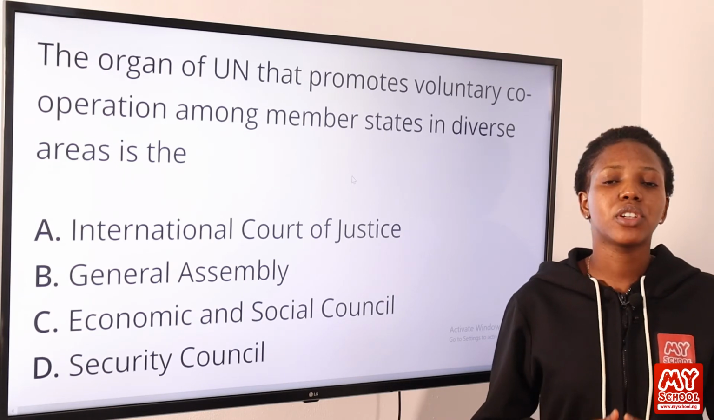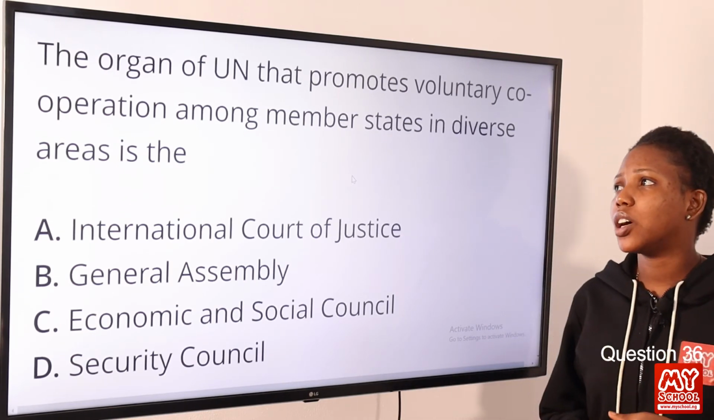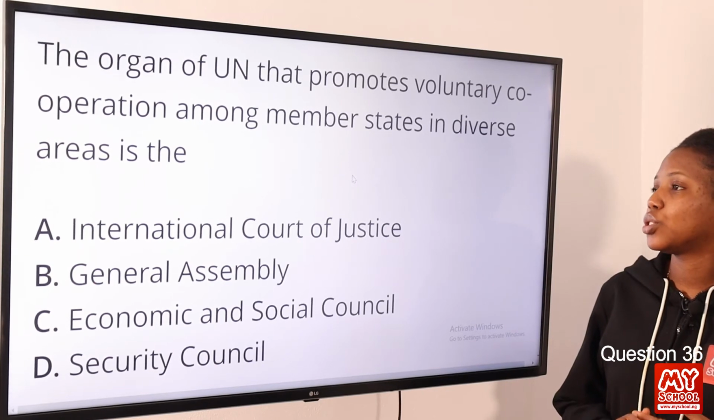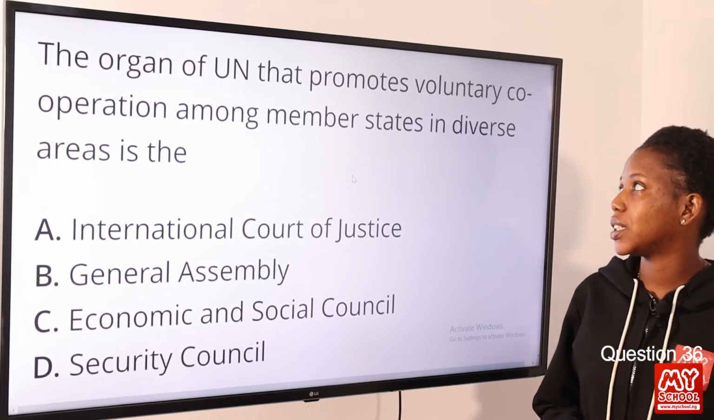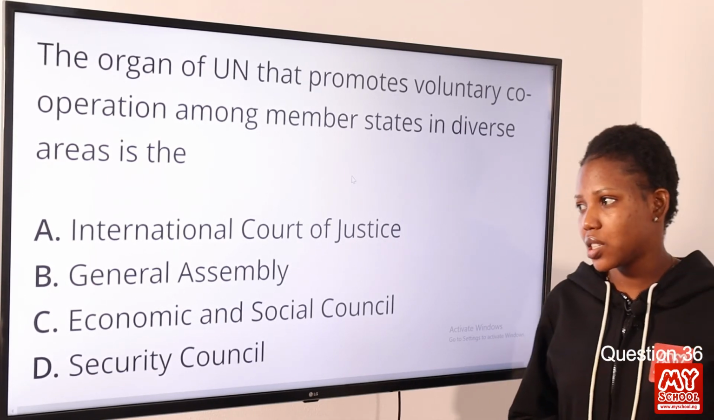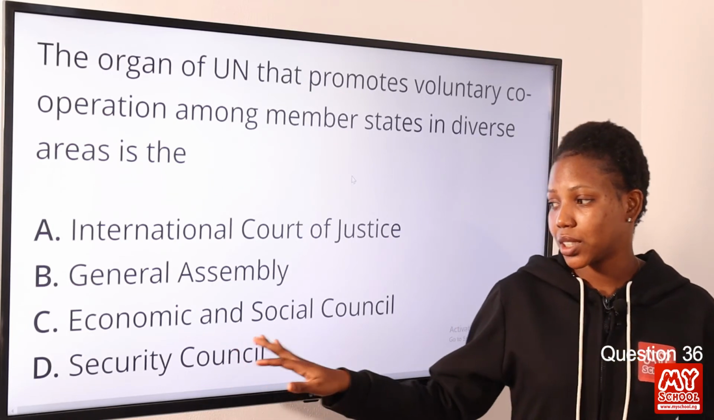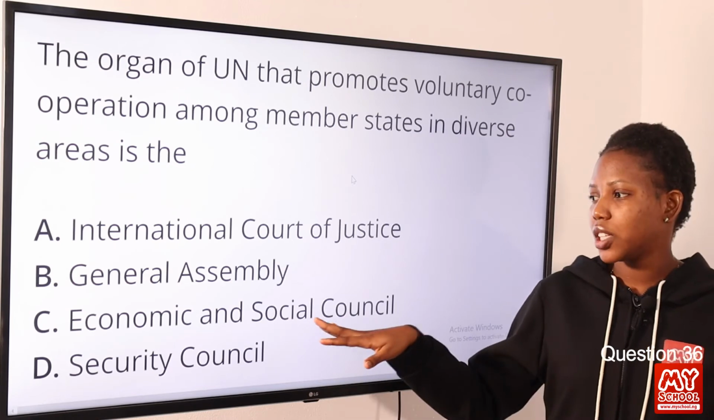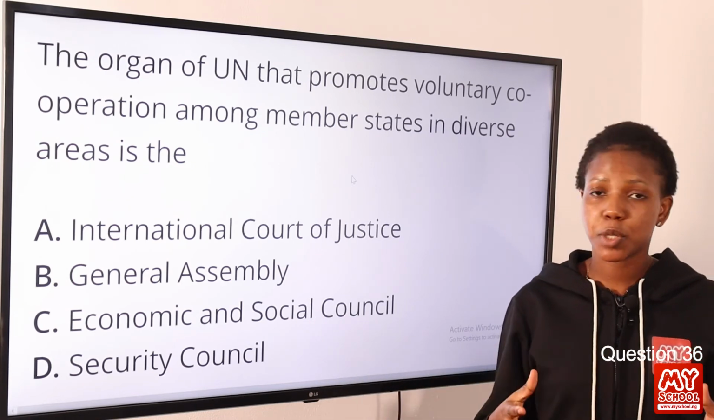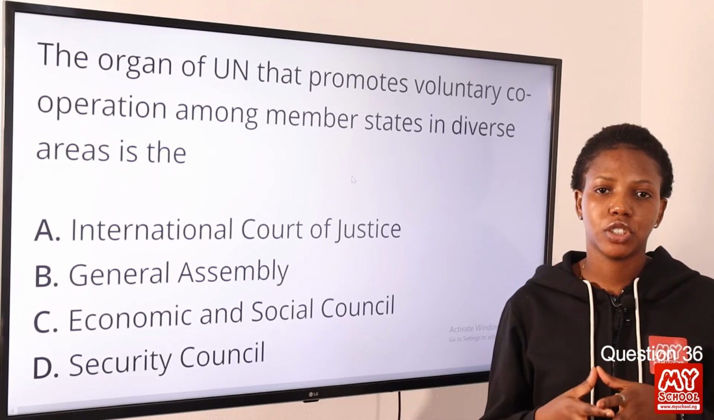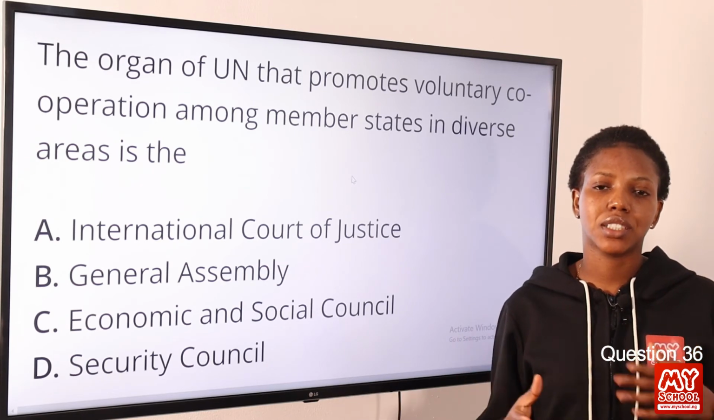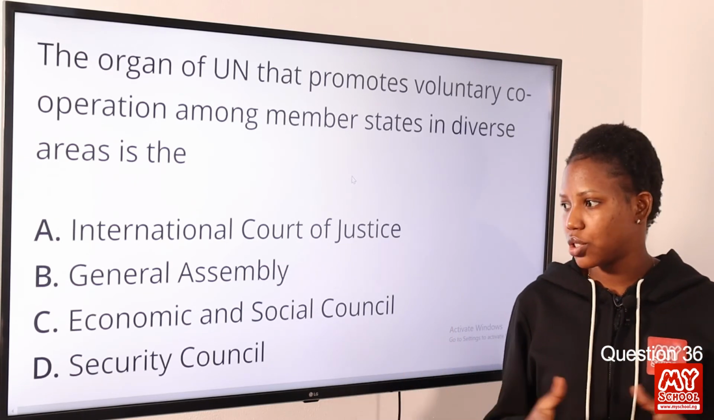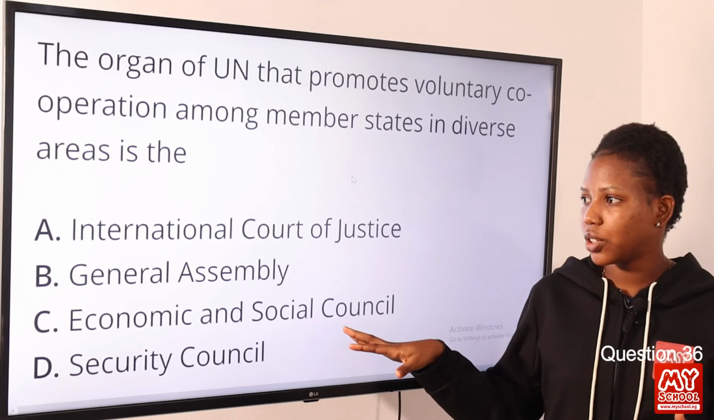Now, moving on to question 36. The organ of the UN that promotes voluntary cooperation among member states in diverse areas is? Option C is the correct answer to this question, Economic and Social Council. This organ is responsible for the cooperation between states as regards economic and social issues. So option C is the correct answer to this question.